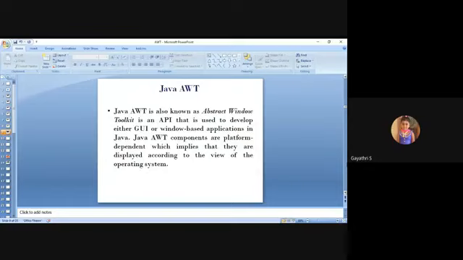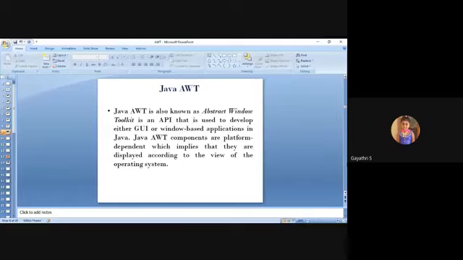Why use Swing? It has a richer set of features than AWT. Swing was introduced after AWT, and Swing is extended from AWT. So consider AWT the basic one. You can't completely omit AWT because Swing extends it, and AWT provides the foundation.